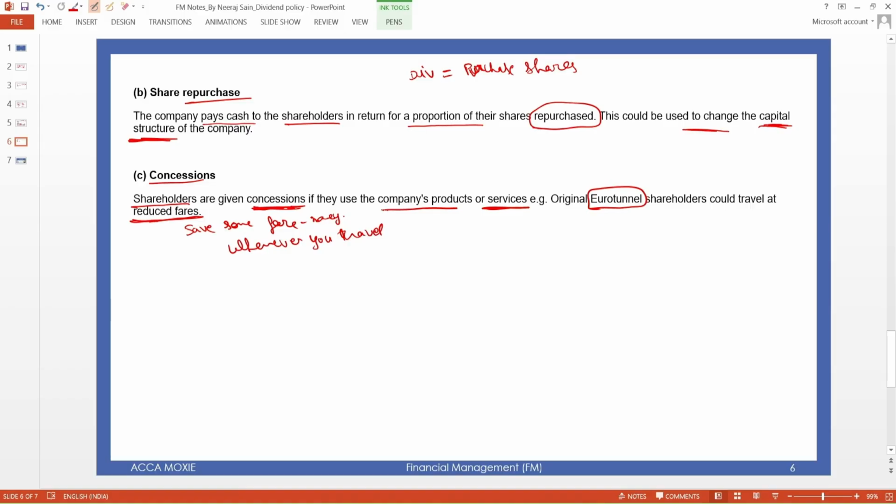I hope you understand all these meanings of the policies. What are the different alternatives to dividend? What are the different kinds of alternatives available for the shareholders? It is very easy to understand. Just watch this again if you have any confusion.